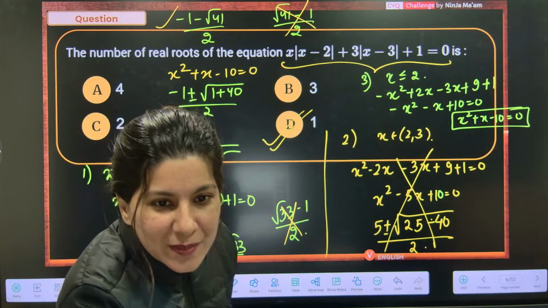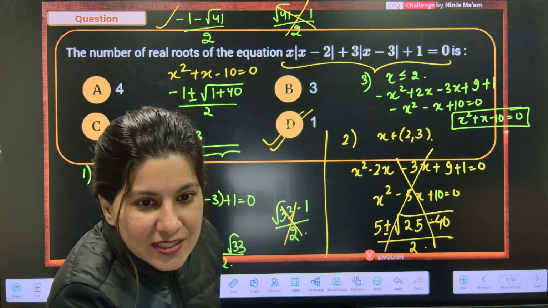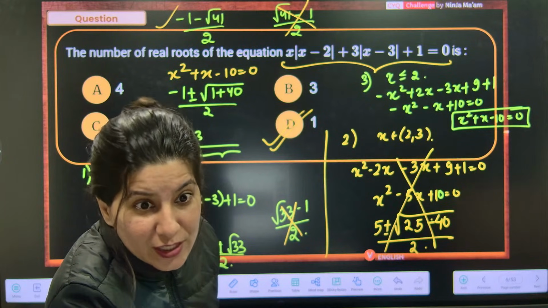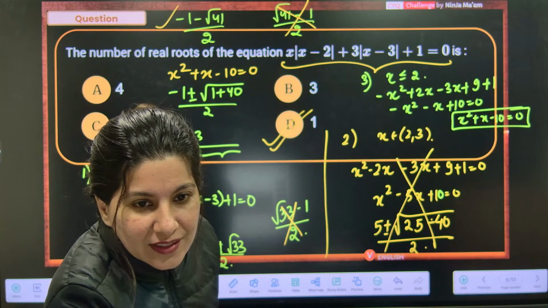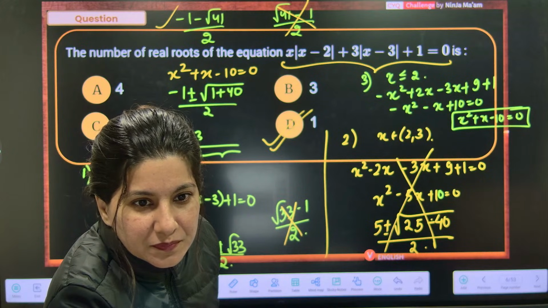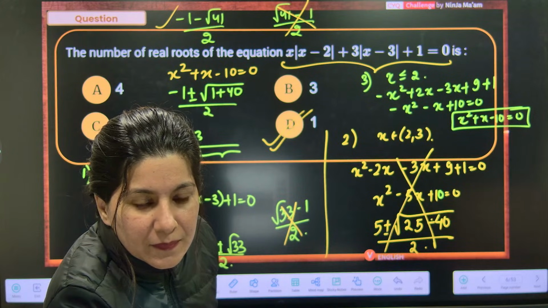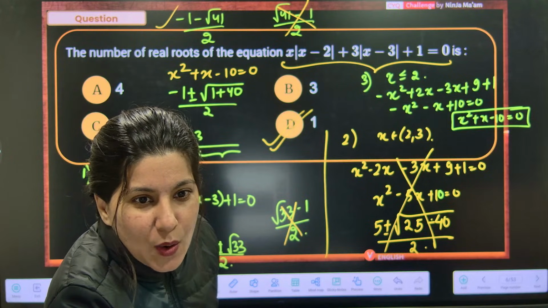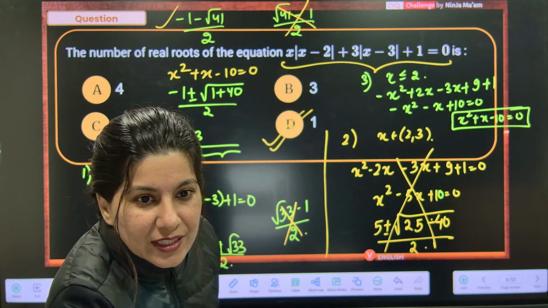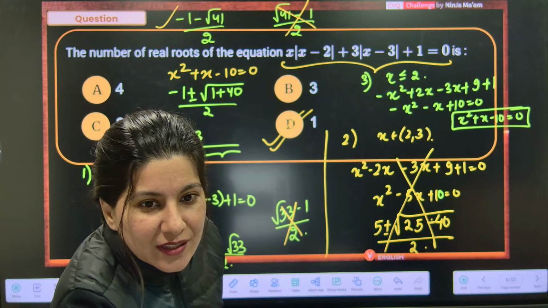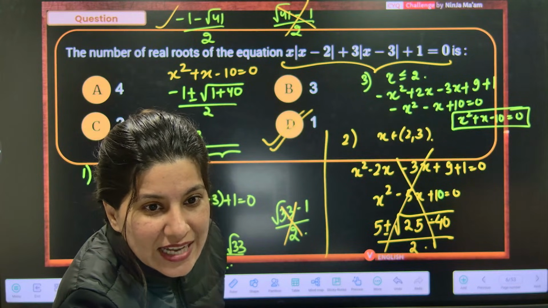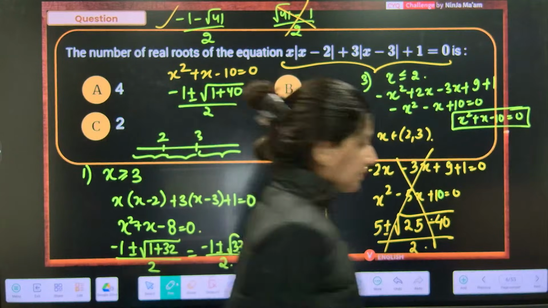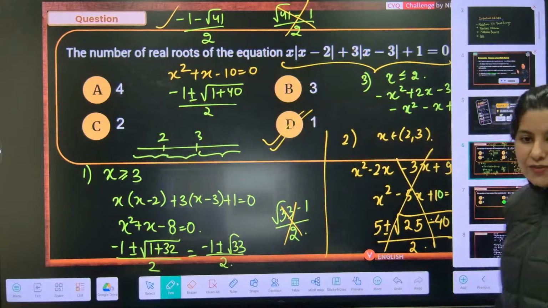Right? So the modulus based question is done. Newton's formula done. Then location of roots also done. Relation between roots and coefficients also done. Repeatability question also done. Now one last question actually. Last question of the day we are going to do. Okay. Ready for the last question?